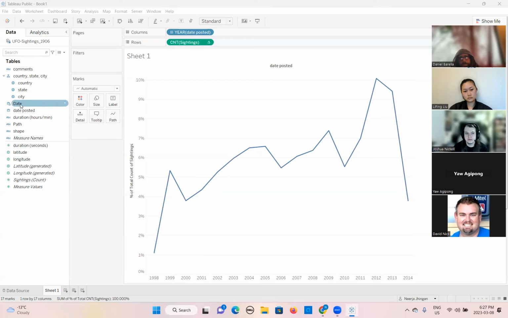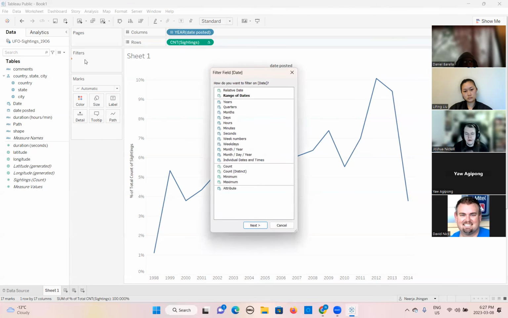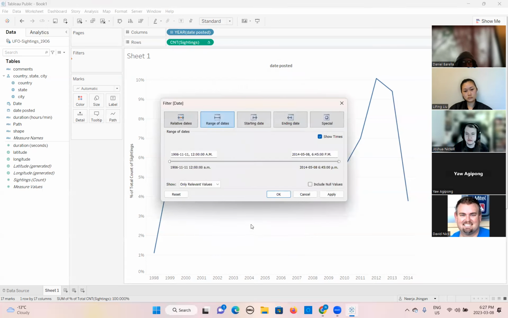How can you apply that? You can drag and drop the date here. If we are interested in month and year, we can choose this option. If we are interested in a range of dates, we will go here. We are not interested in the show times, so we will do this from here.